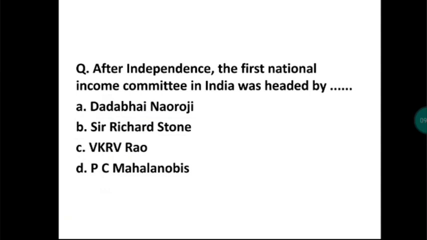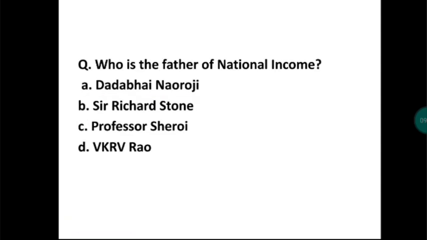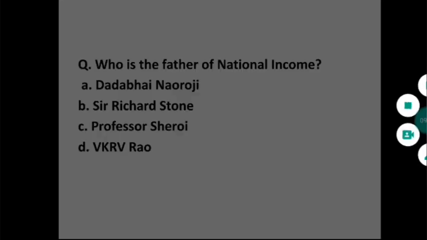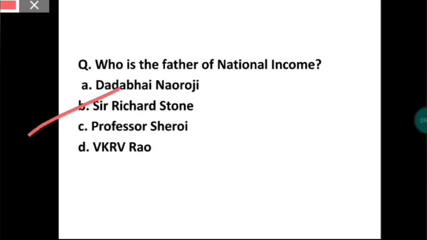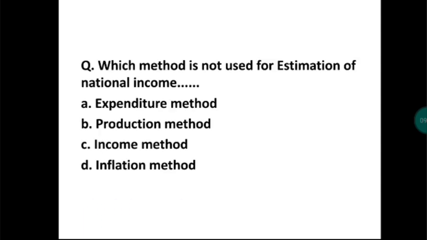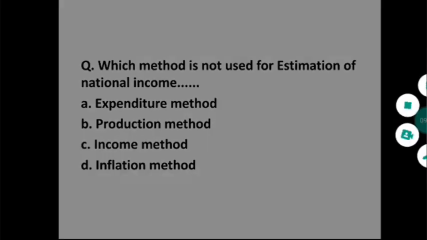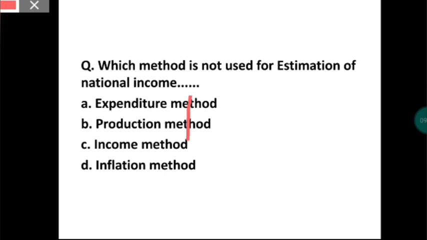Okay. Now next slide. Who is the father of national income? As I told you, Sir Richard Stone is the father of modern national income. Then next, which method is used for estimation of national income? The first three methods here are the actual methods of estimation, and then this inflation method.